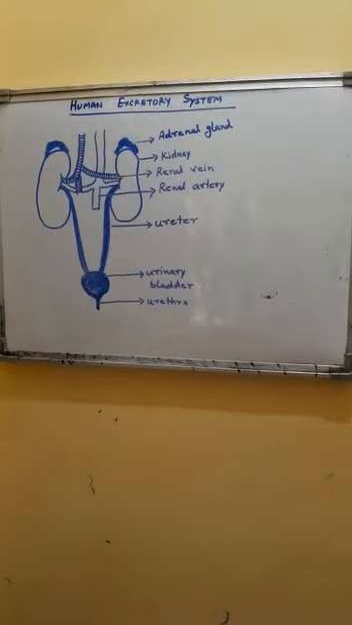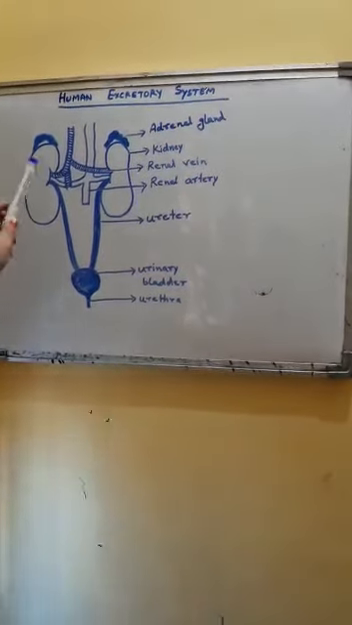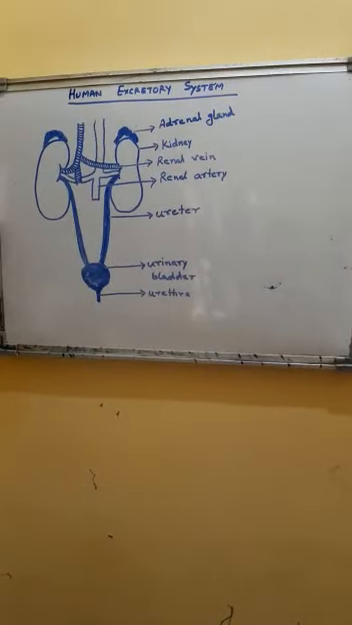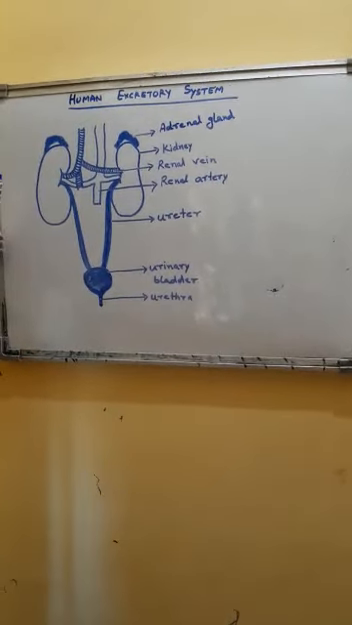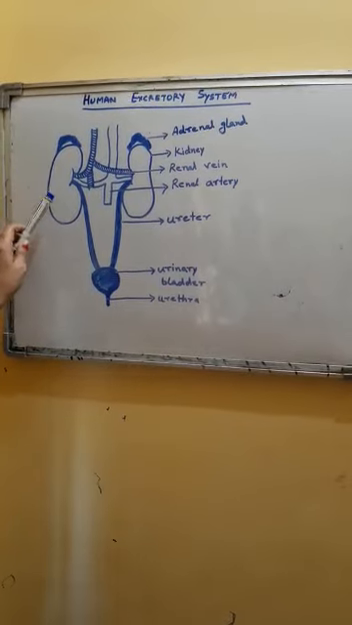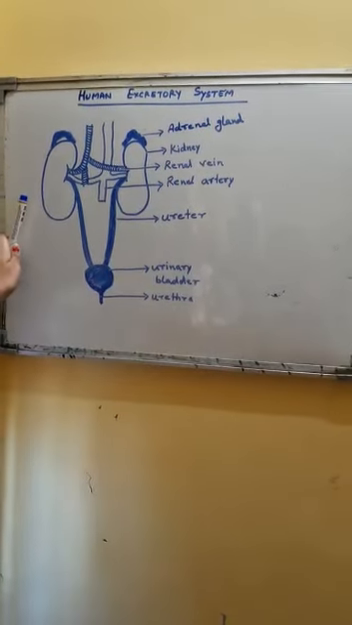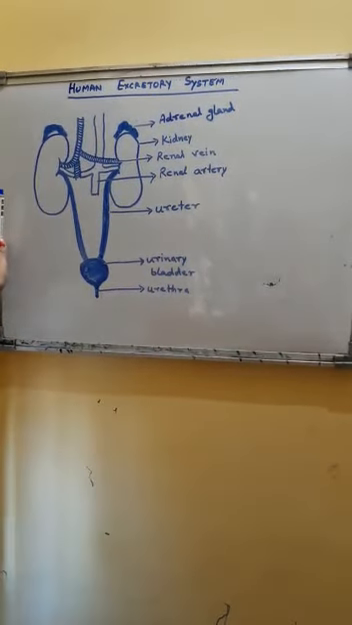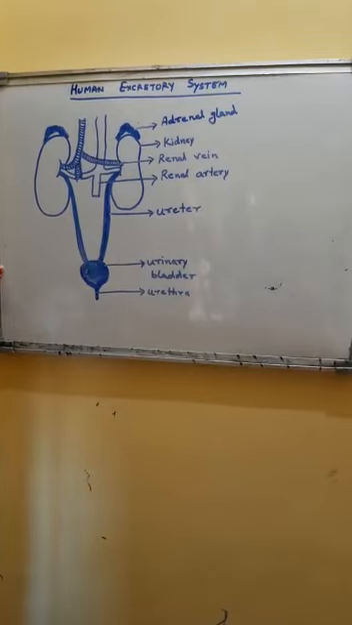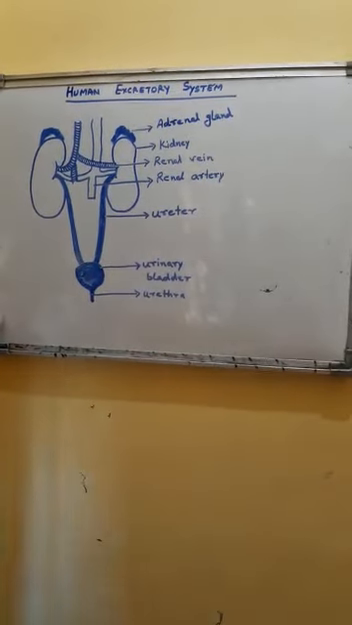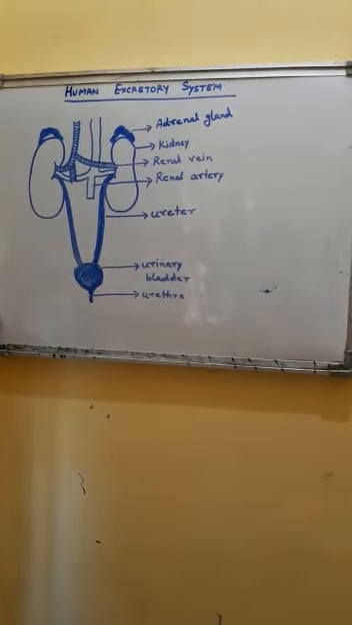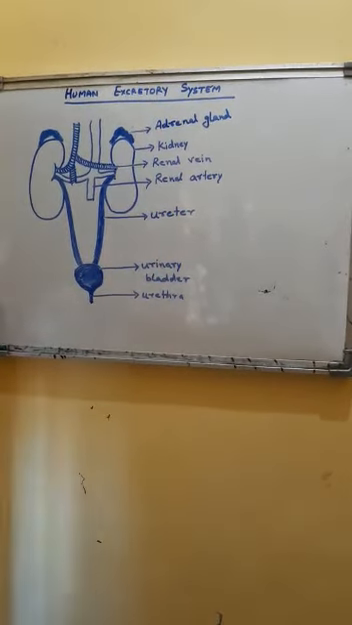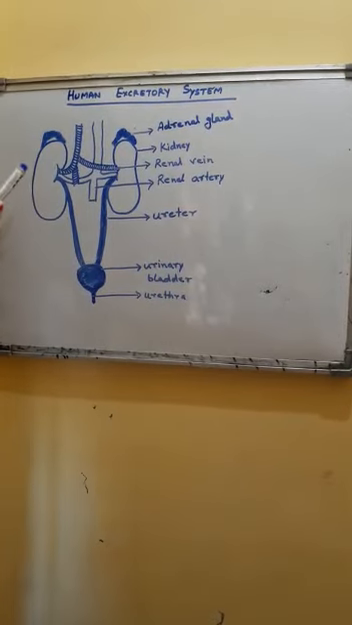Human excretory system. In human beings, mainly excretion takes place through the urinary system with the help of kidneys. The kidney is the main excretory organ in humans. Some accessory excretory organs of vertebrates, including human beings, are skin, lungs, liver, and large intestine also. But the main function of excretion takes place with the help of the kidney.